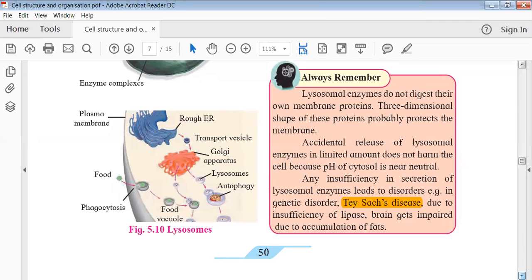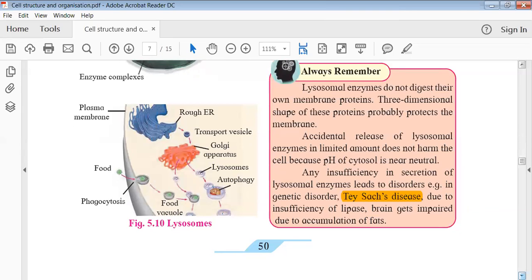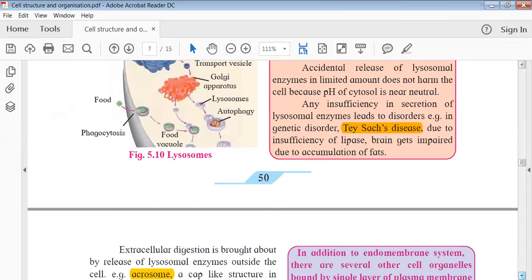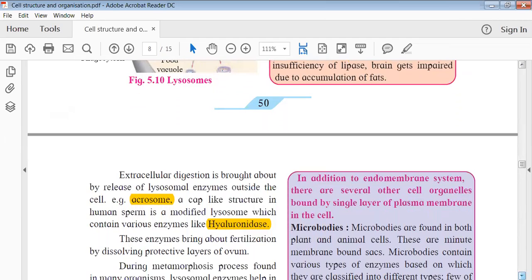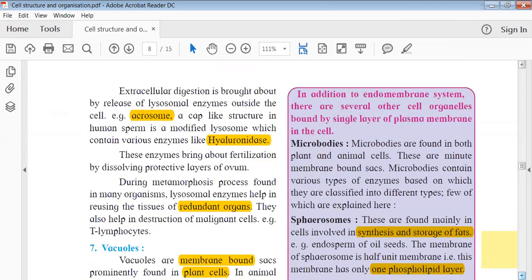And what is the work of lipase? It breaks down the lipids and fats. So if there is no lipase, obviously the lipids and fats will not get degraded within the cell and will get accumulated, stored there. It was observed that in Tay-Sachs disease, the fats get accumulated in the brain and impair the function of the brain. So the brain's function is affected because of an insufficient amount of lipase that lysosomes release. All these factors need to be considered. I hope you understood the concept of lysosomes and their function.